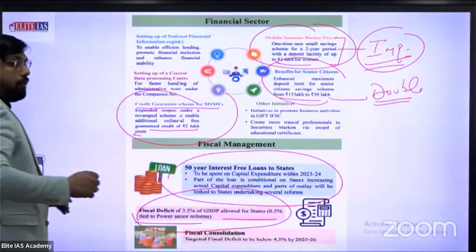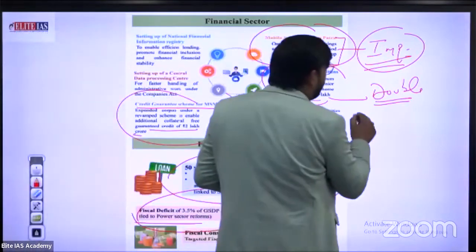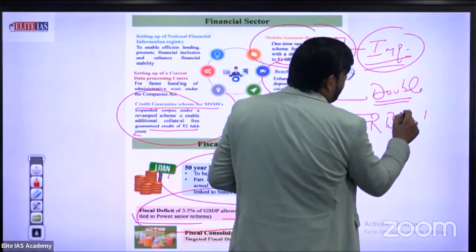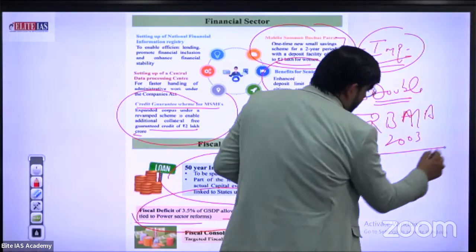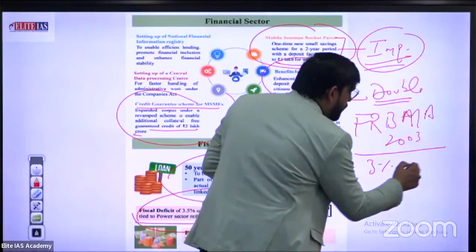Why is the word "allowed" used for states? Because, as you know very well, according to FRBMA 2003, the ideal limit of fiscal deficit is 3% of GDP.